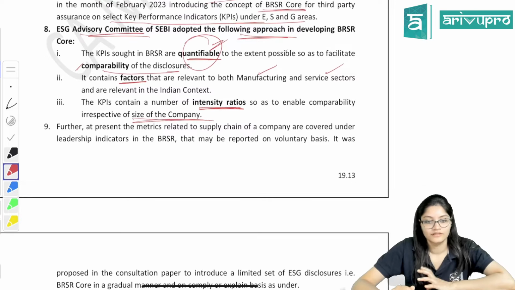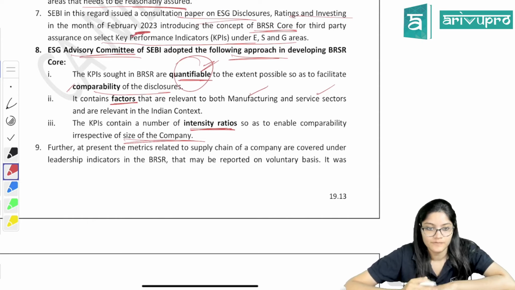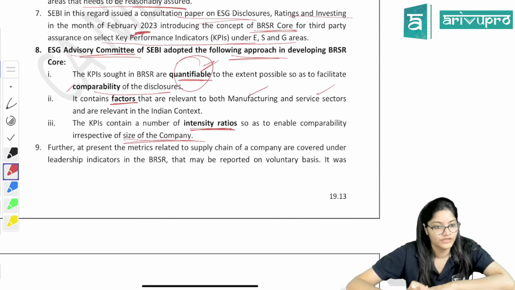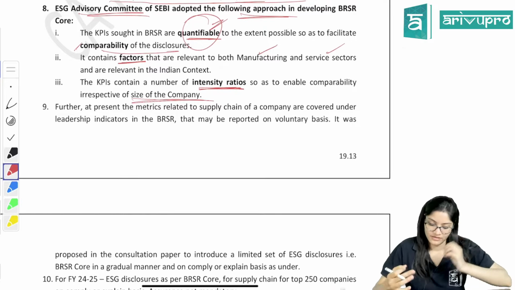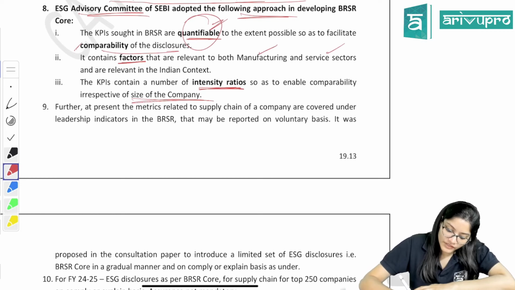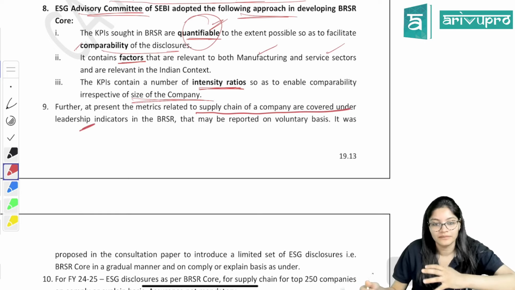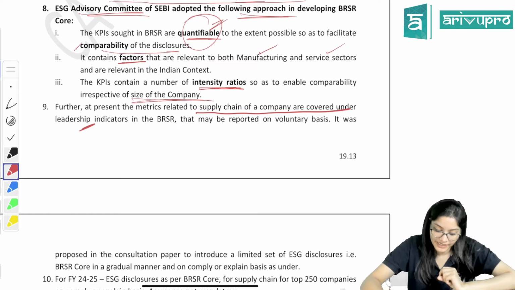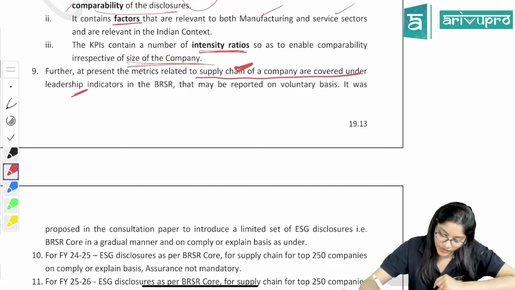Okay. So this was developed first of all in 2023, right? This BRSR Core concept came in February 2023. This concept they introduced because the problem was limited assurance versus reasonable assurance. So at present, the metrics related to the supply chain of a company are covered under the leadership indicators, because slowly and gradually it is developing, so it will take time. Right now, the metrics related to the supply chain of a company they have developed, right? They may be reported on a voluntary basis.